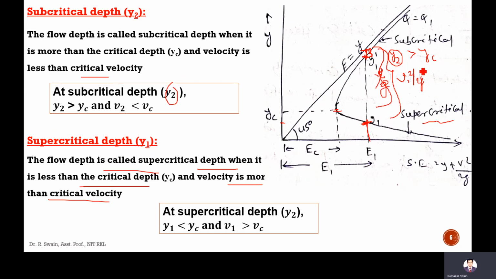If V1 square by 2G is more, it means V1 is more than VC. So at supercritical depth, Y1 is less than YC, V1 is more than VC. At subcritical depth, Y2 is more than YC, V2 is less than VC. This you have to remember.